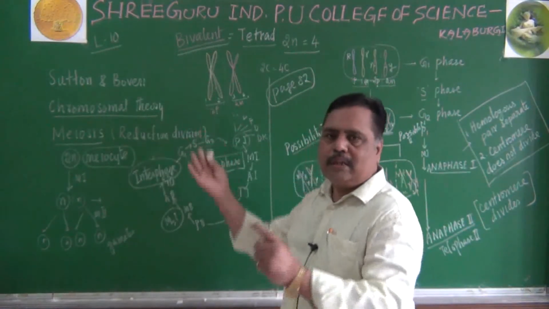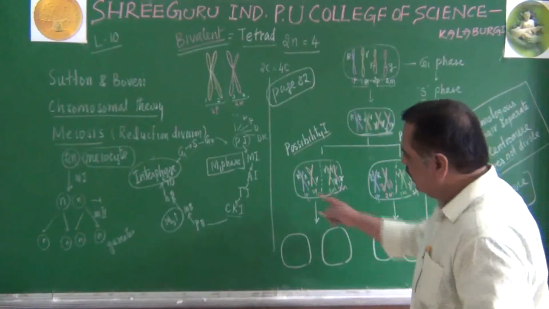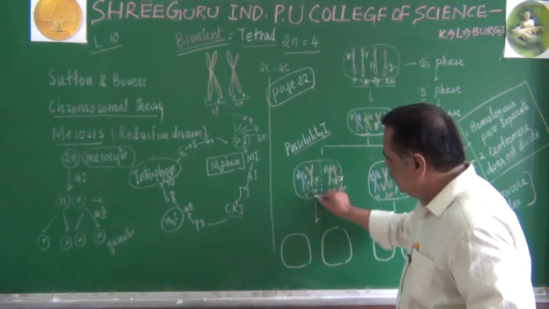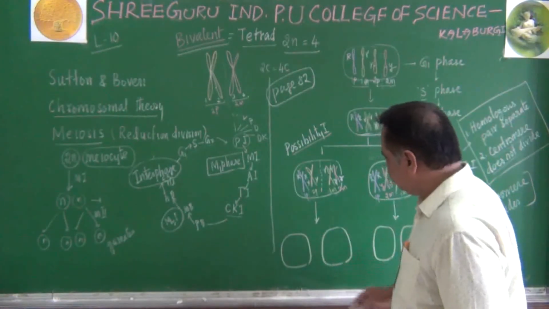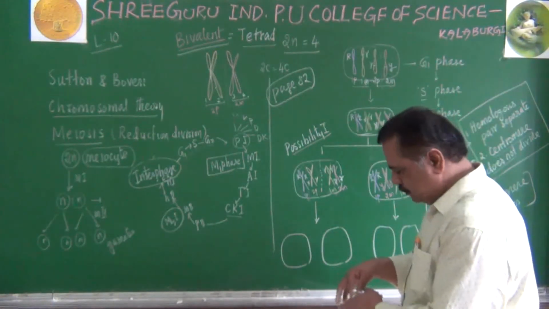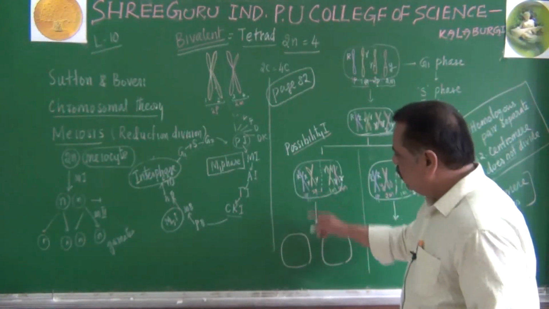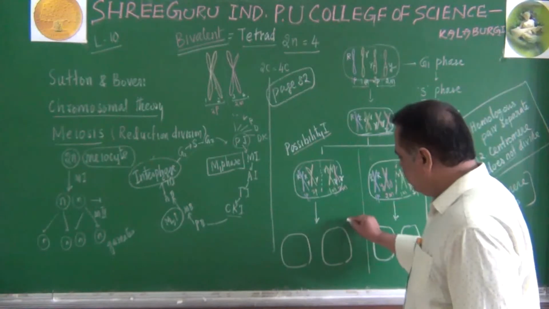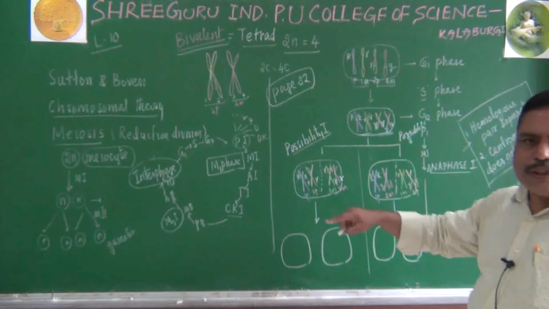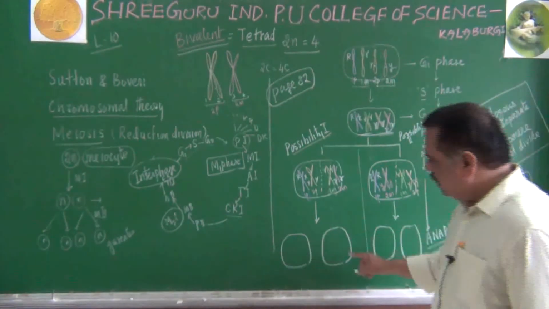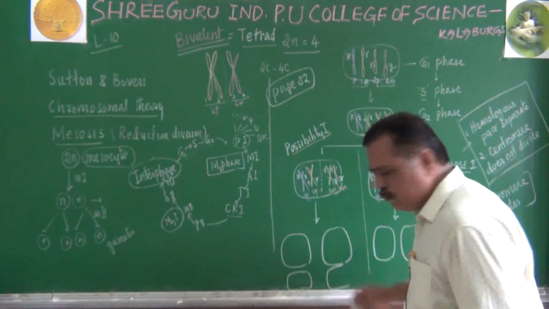This arm will come to one side, that arm will go to another side. Let us see here. Imagine this, I am talking about this area only now. This will give rise to these 2 cells. We are talking about 2 possibilities. This will give rise to telophase 1. After telophase, once again it undergoes prophase, metaphase 2, anaphase 2, then telophase 2. At the end of telophase, this possibility will give us 4 daughter cells.